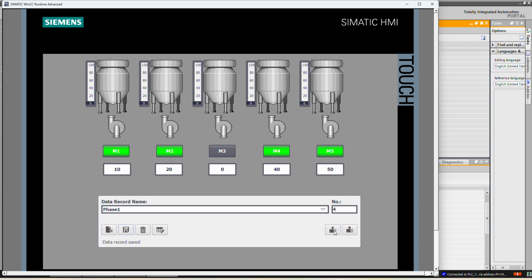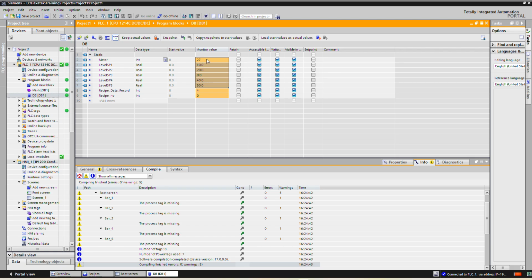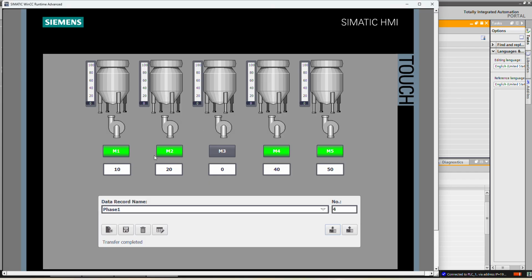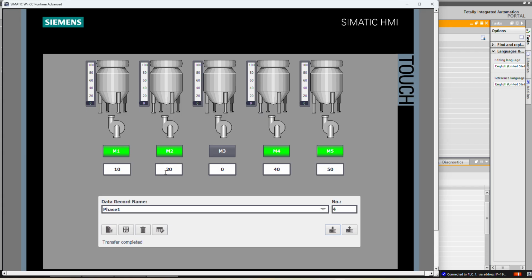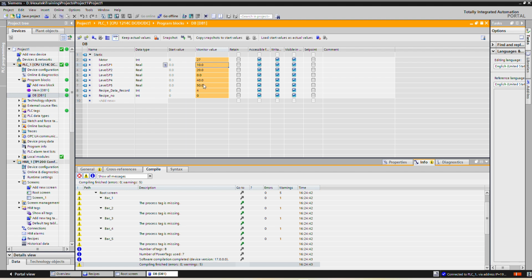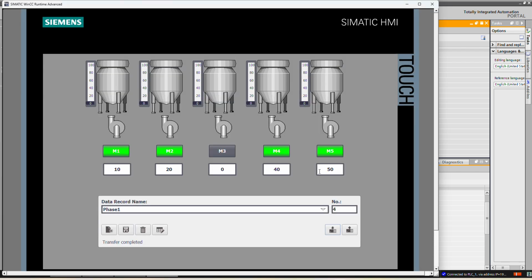If you click the download button, all these records will be transferred to the PLC. So transfer complete. If you see the motor set point, it will come here. At the moment we have selected 4 motors, so based on that converted digit integer number, it will appear here. Level set point 10, 10, 20, 10, 20 appear here. Next one is 0, 0 appeared here, 4 and 50, 40 and 50.